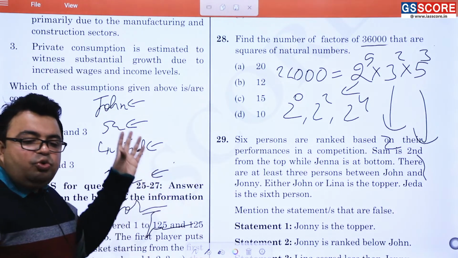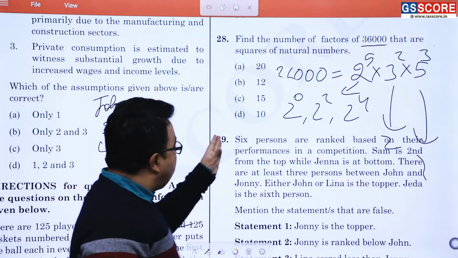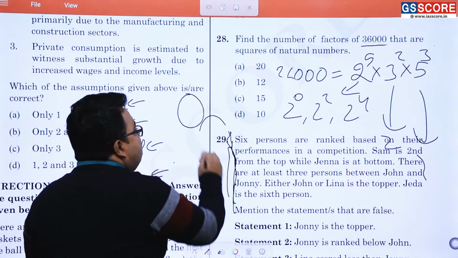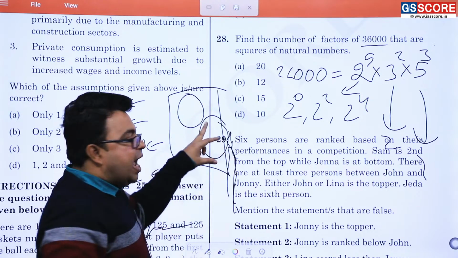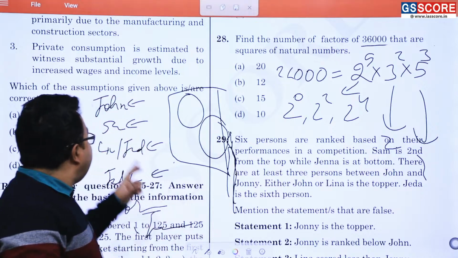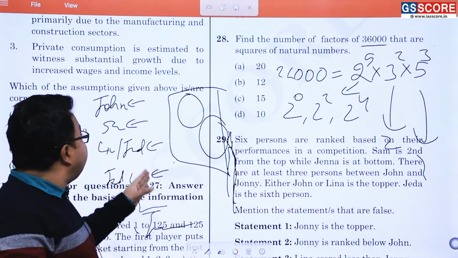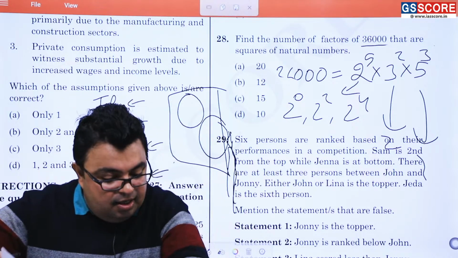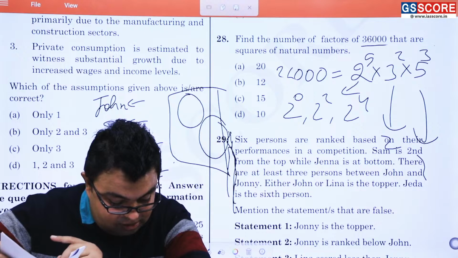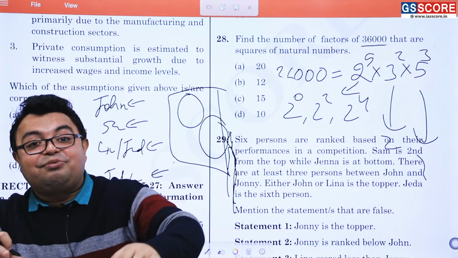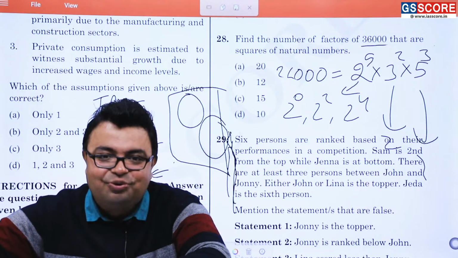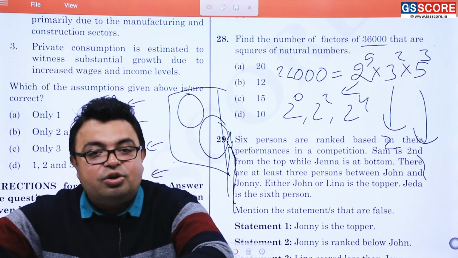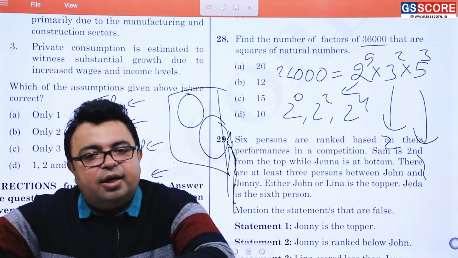Now, how to solve all these sorts of puzzles? Go by every statement, form the parts and then mix the parts to solve the puzzle. You will get one or two different options like this or this. It means the third and fourth positions are not well defined. Likewise, that can happen. And please see that the question will say: mention the statements that are false. Now read statements 1 to 5 and then solve the question. It does mean that it is not very easy. You have to comprehend every question.